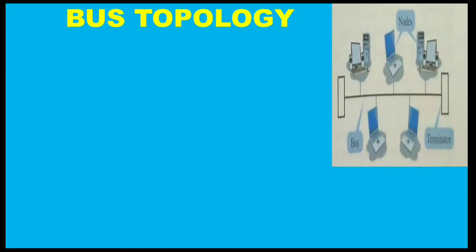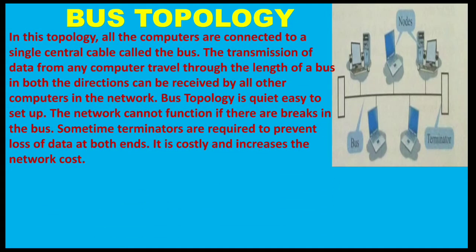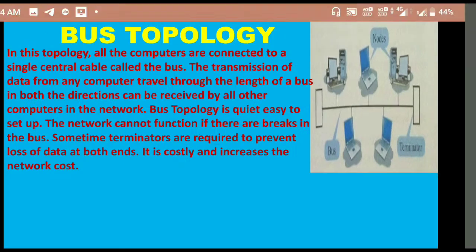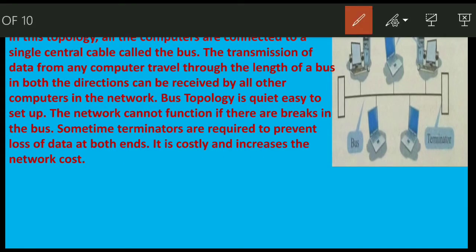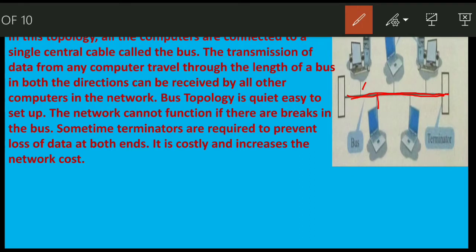So the first topology is bus topology. Now in this topology, all the computers are connected to a single central cable. Now this is the cable, single central cable, which is also called bus. The transmission of data from any computer travels through the length of the bus. Now you can see this is the bus, and from this bus the computers are connected.